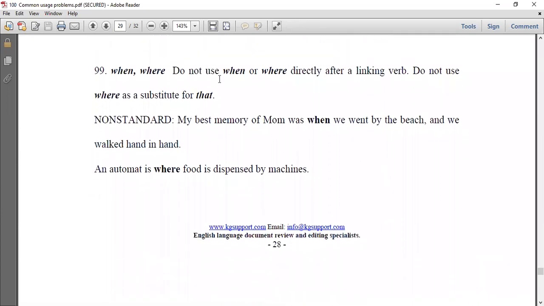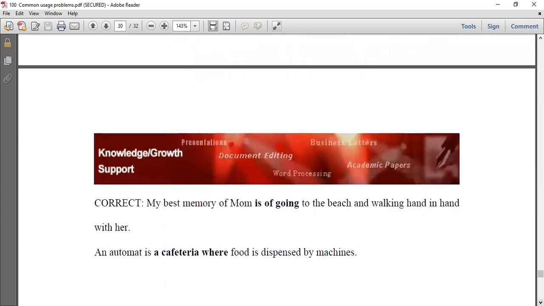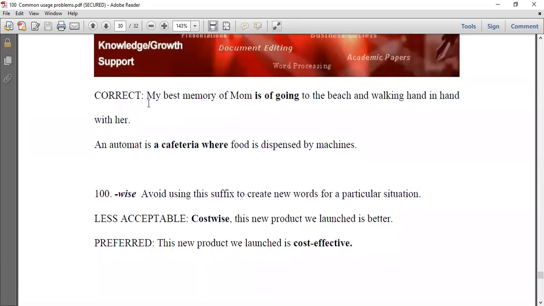99, when and where. Do not use when or where directly after a linking verb. Do not use where as a substitute for that. My best memory of mom was when we went by the beach and we walked hand in hand. An automat is where food is dispensed by machines. To correct these two sentences, my best memory of mom is of going to the beach and walking hand in hand with her. An automat is a cafeteria where food is dispensed by machines.